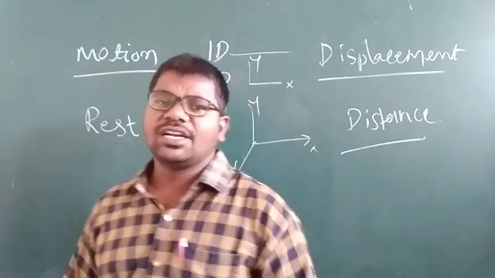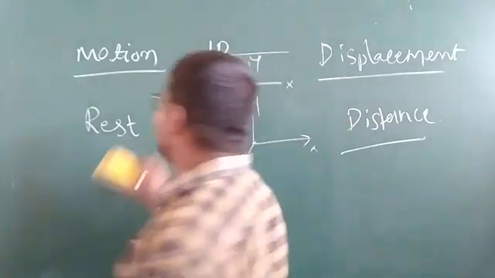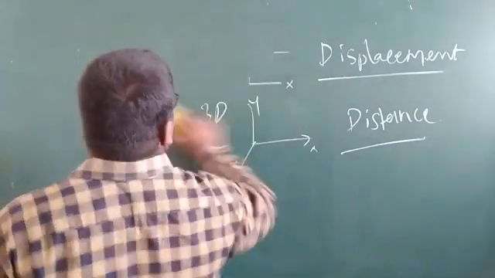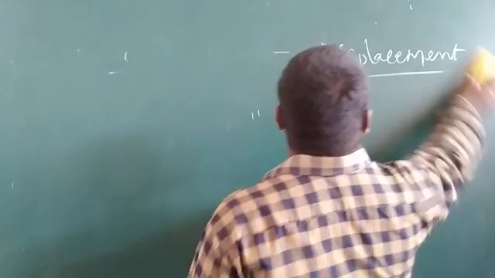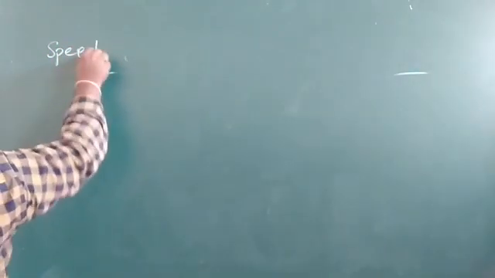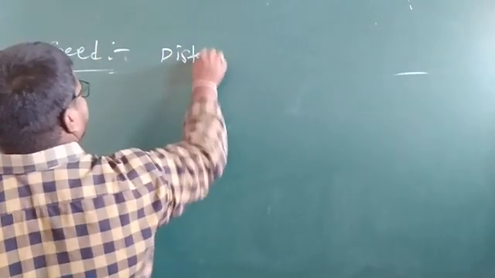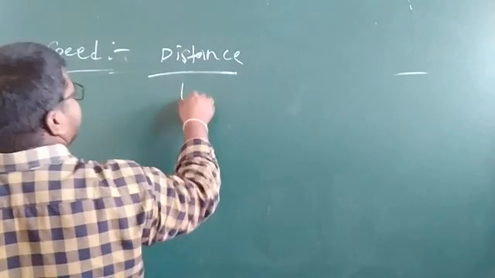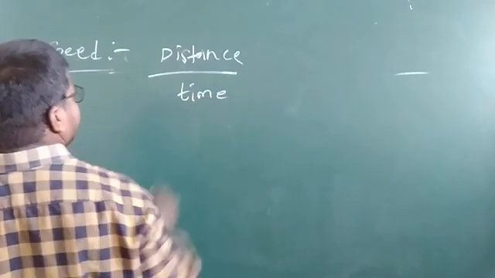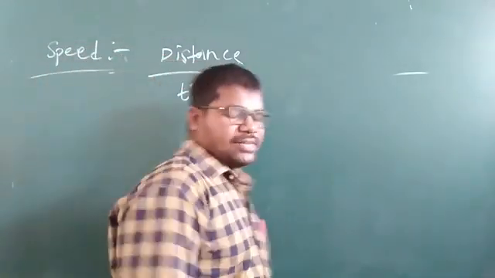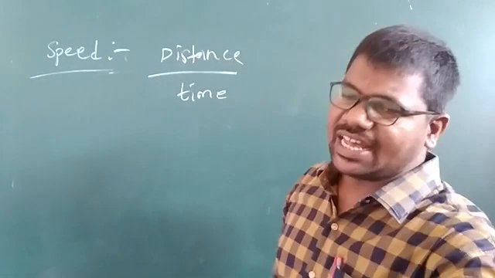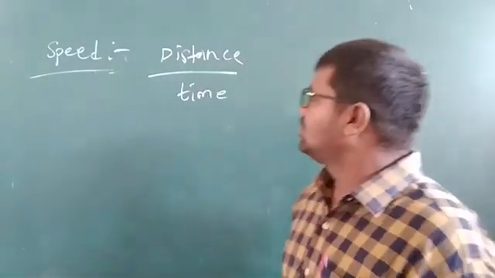So, coming to speed, my children. Speed is defined as the ratio of distance traveled to unit time: distance by time. Speed is defined as the rate of change of distance.